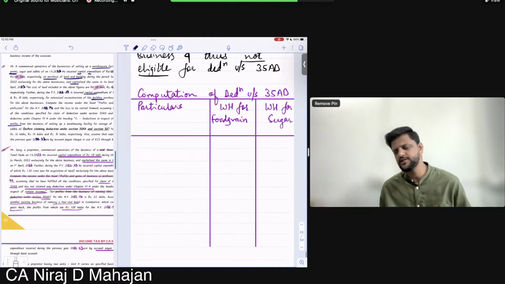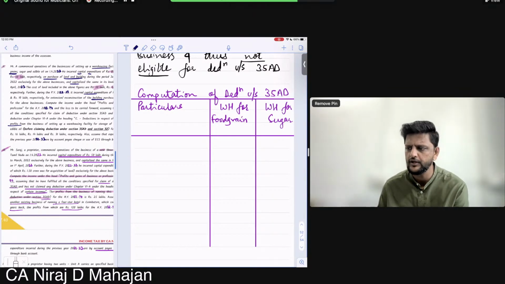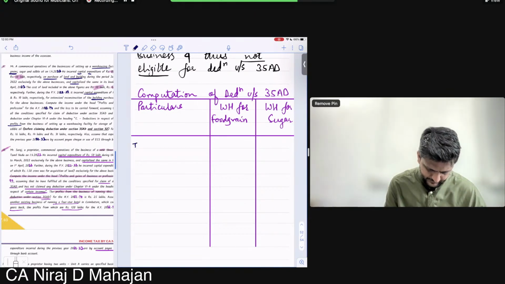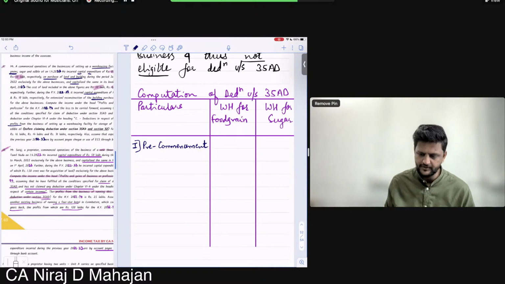Now there are two expenditures, pre-commencement and post-commencement. See, pre-commencement is allowed in the year of commencement, first of all. Clear? So first one, pre-commencement.